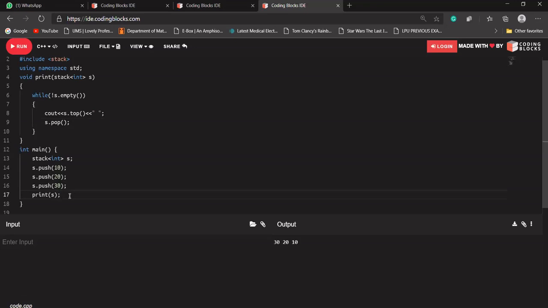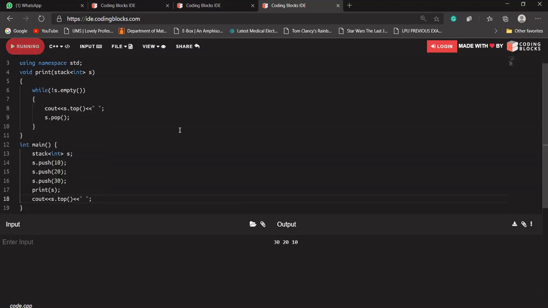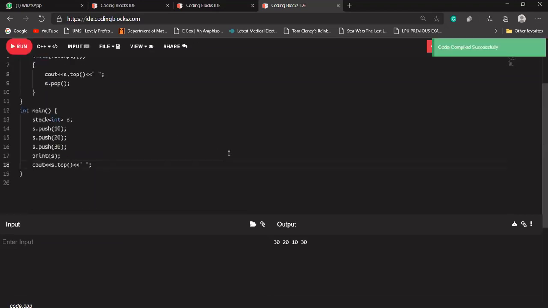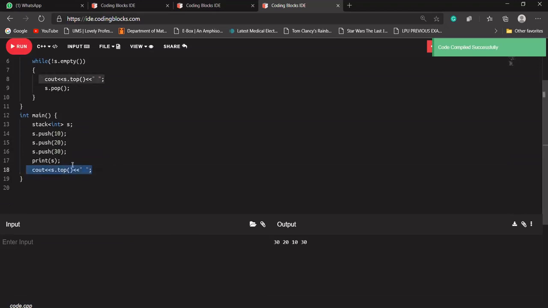Okay, so what is our print function doing? The print function is just printing the data of our stack. Let's say after calling this print function, again I want to print the data at the top. What is the data present at the top? So 30 is present, and 30 will be printed.